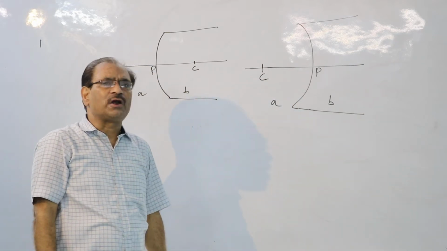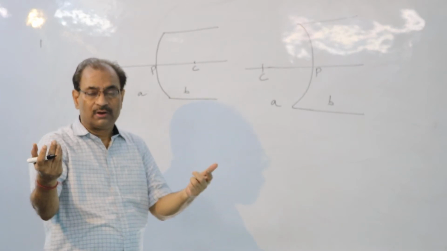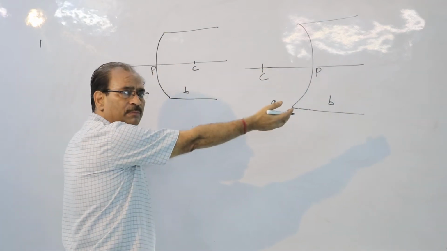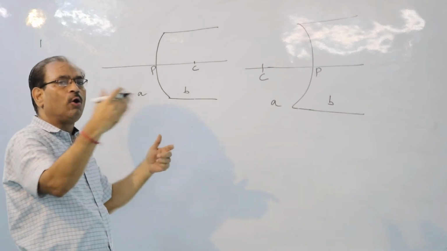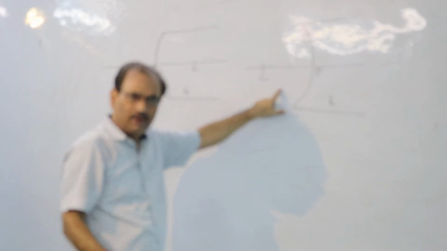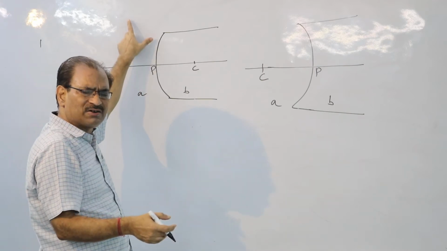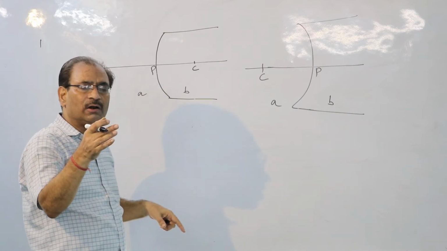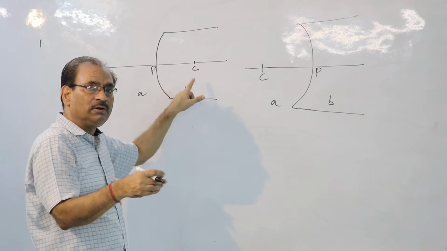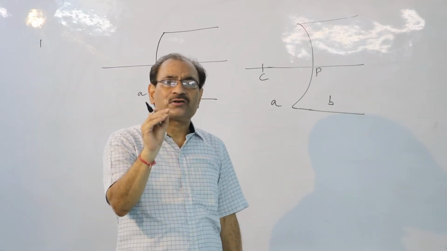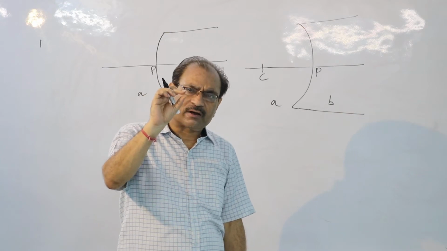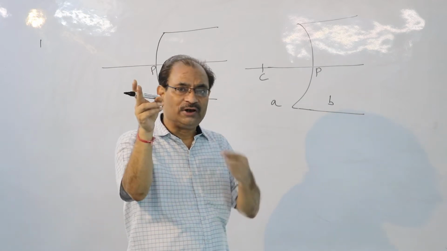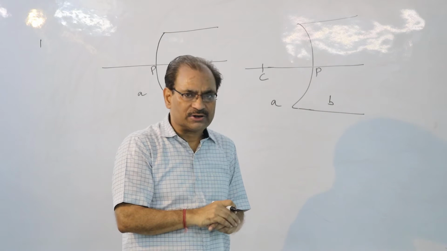Children, there are certain assumptions and sign conventions. Sign conventions are the same. Any distance measured in this direction will be plus, in this direction will be minus. All the distances are measured from P. The distances measured above the principal axis are positive, below the principal axis negative. This third convention will not be used here because in our syllabus only point objects are there. In case the object is a point object, above or below the principal axis has no role to play. So the first two sign conventions will be utilized.